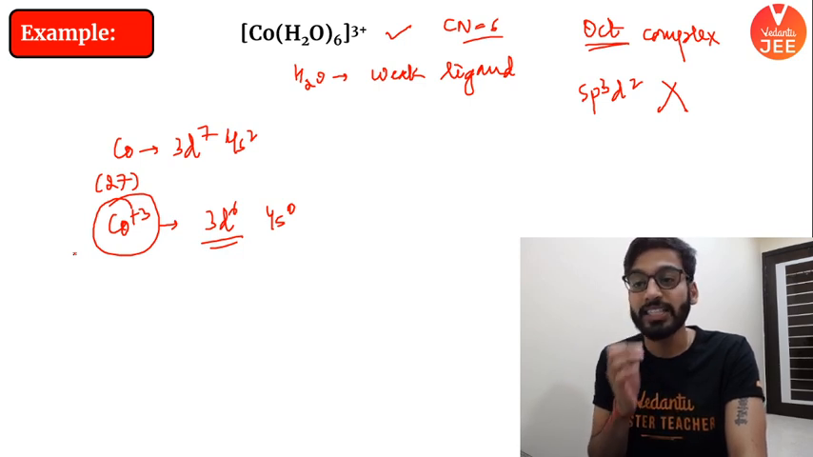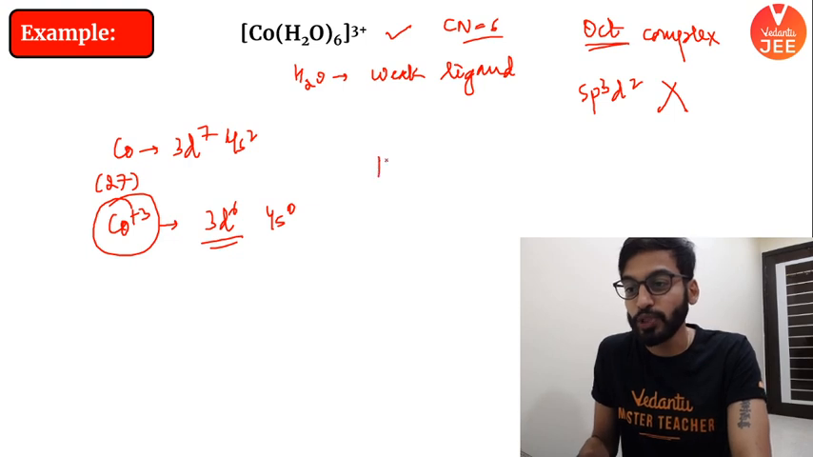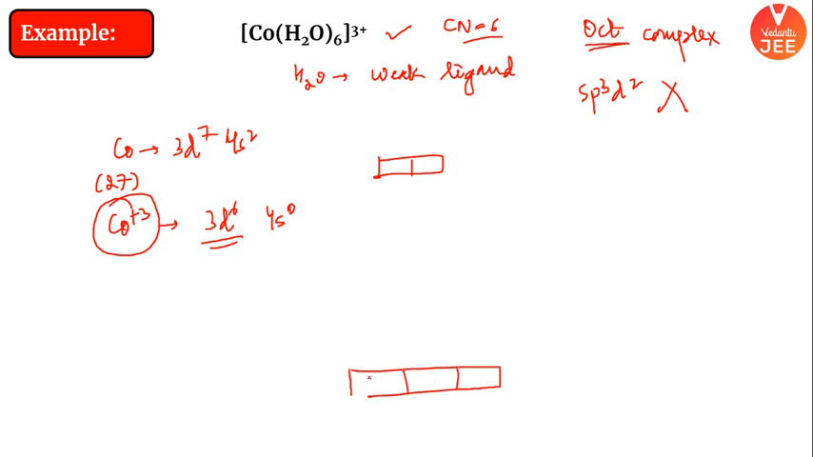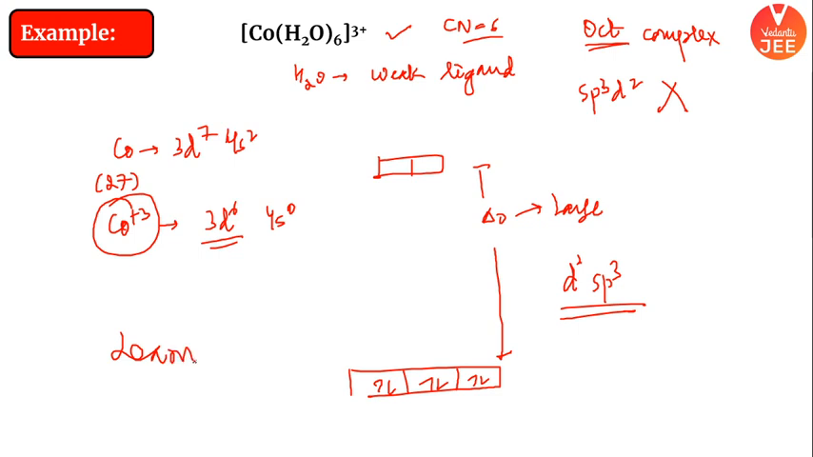Because of the high charge on cobalt, beta, what will happen? It will again cause more splitting. I hope everyone can see, right? So 1, 2, 3, 4, 5, 6. Splitting here is very, very large. As a result, you will get, again, what is the hybridization? d2sp3. You have to learn these important examples.